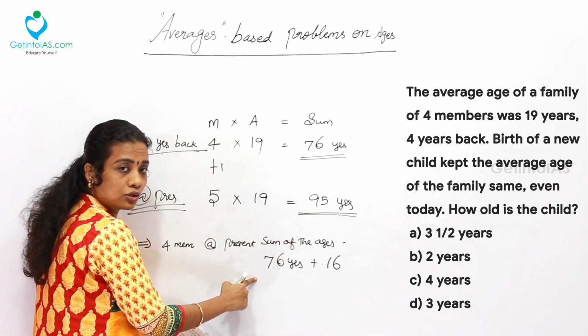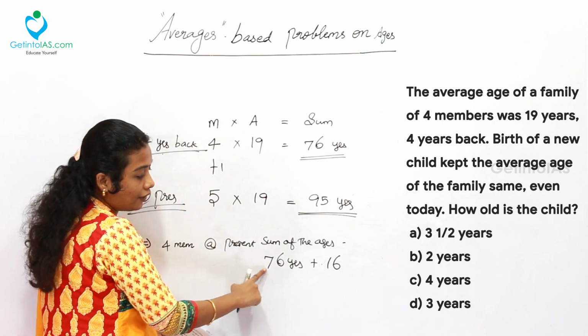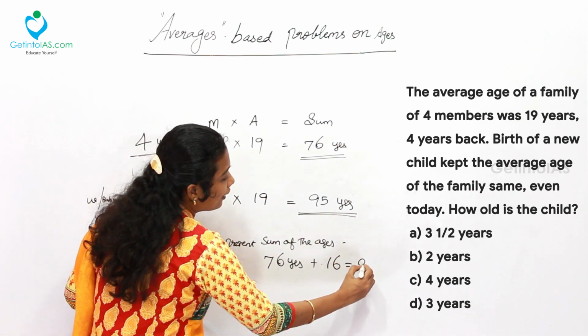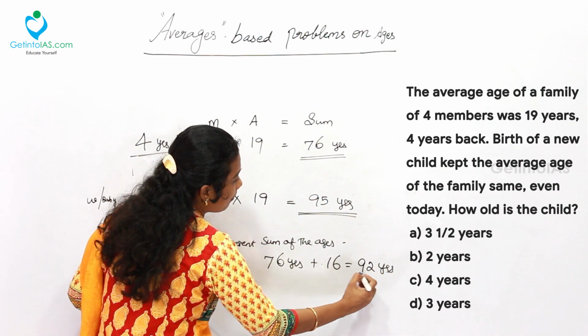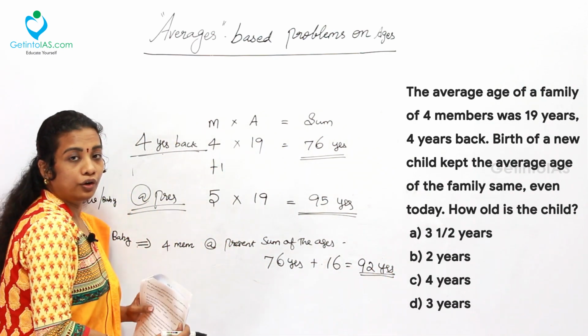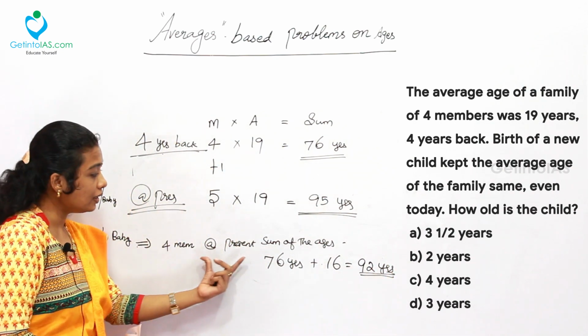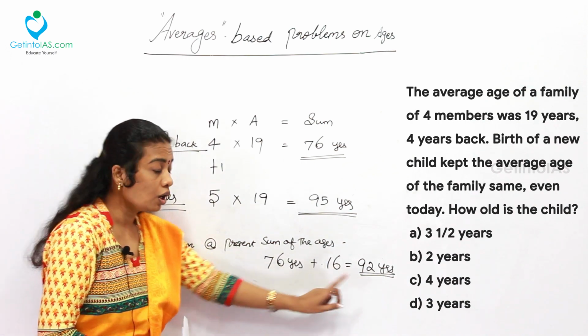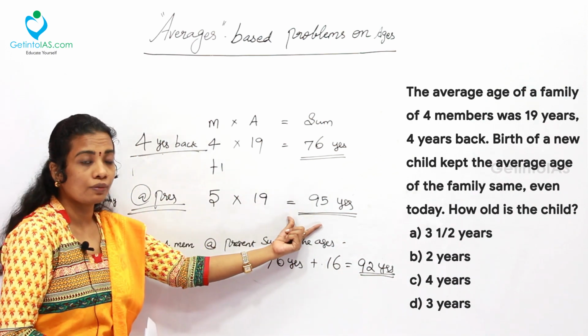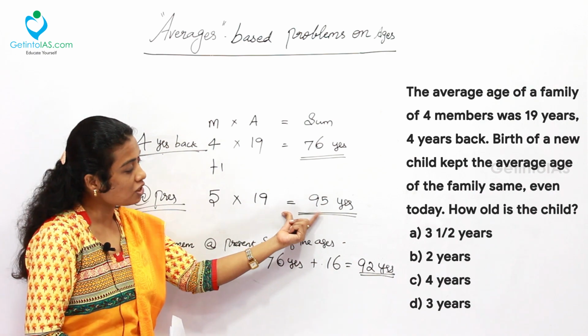The 16 years is to be added with 76. 76 plus 16 is going to be 92 years. That's all. Now, without the baby, the present age of the team is 92 years. With the baby, the sum of the present age of the team is 95 years.